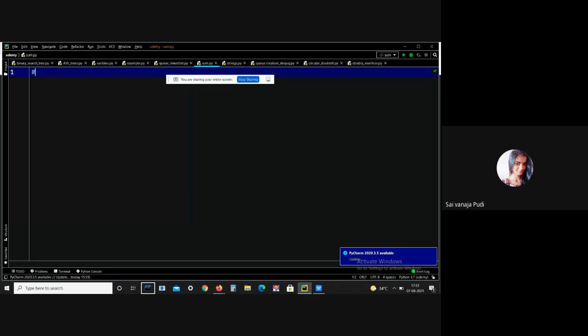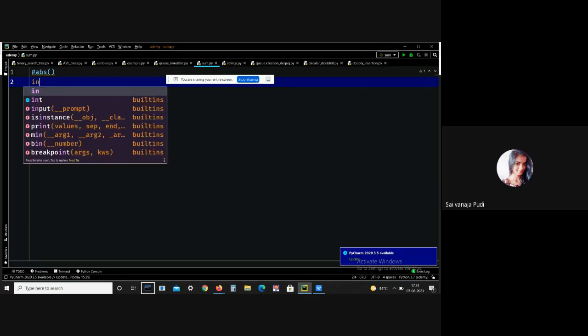The first one is abs. Generally, this Python function is used to return the absolute value of a number. It takes only one argument, a number whose absolute value is to be returned, and the argument can be any integer or float number. Let me give an example so that you can understand what absolute value means.